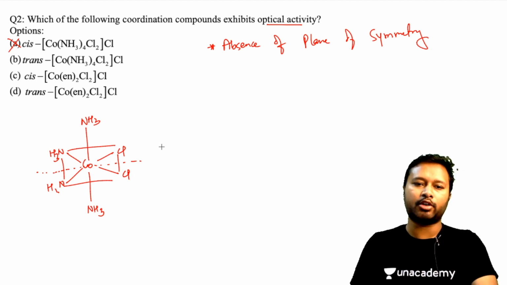This is an achiral molecule. Same if you draw the second one, the trans isomer, that also will have a plane of symmetry. You can try it on your own. The plane of symmetry will be the diagonal plane. So that is also not going to be optically active.